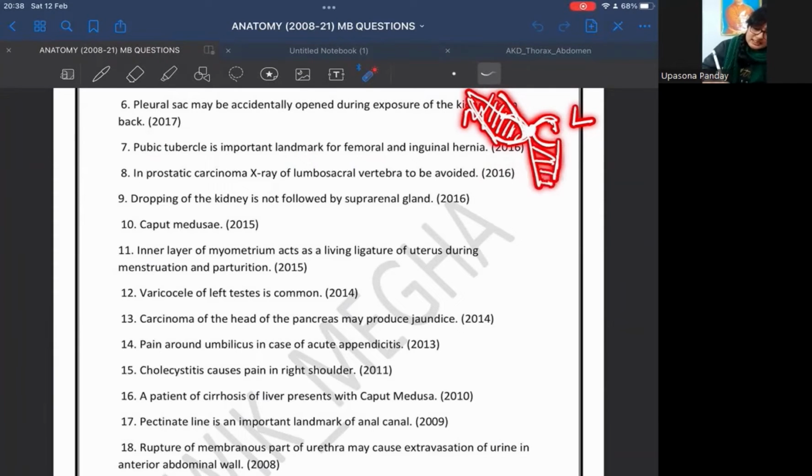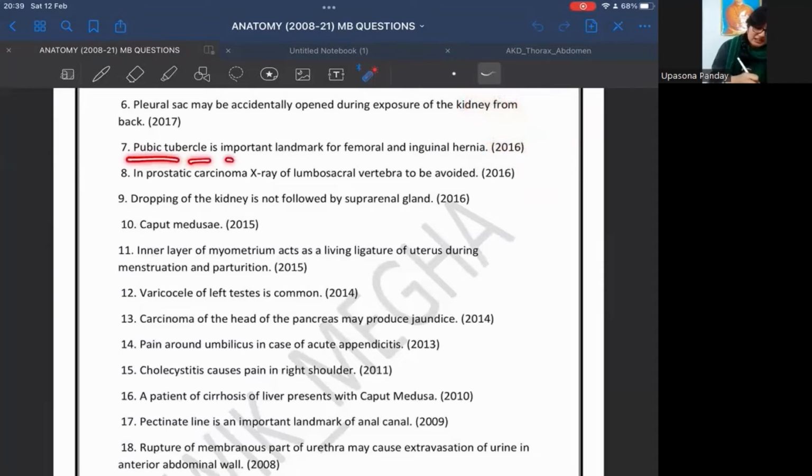So we can clearly see that this pubic tubercle demarcates the lateral and the medial position of the femoral and the inguinal hernia. The femoral hernia lies lateral to the pubic tubercle, and the inguinal hernia occurs medial to the pubic tubercle. Hence, this pubic tubercle is an important landmark for femoral and inguinal hernia. Okay.